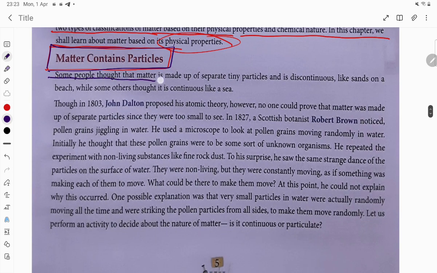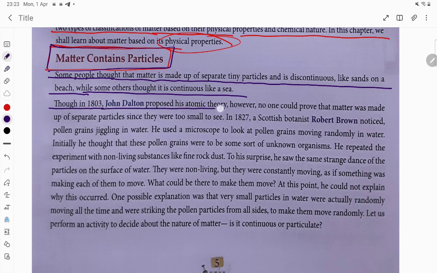Some people thought that matter is made up of separate tiny particles and is discontinuous, like sand on a beach, while some others thought it is continuous, like a sea. Though in 1803 John Dalton proposed his atomic theory, no one could prove that matter was made up of separate particles since they were too small to see.